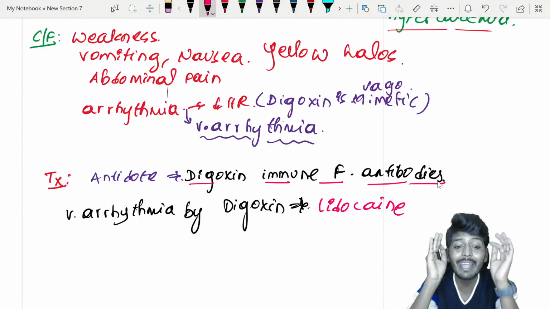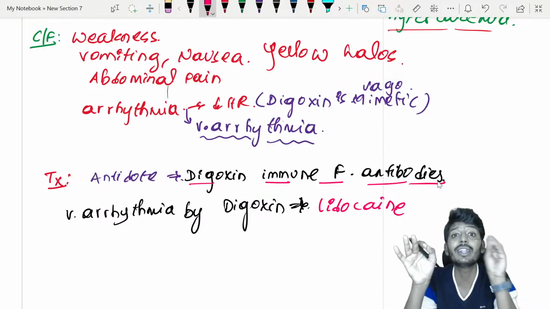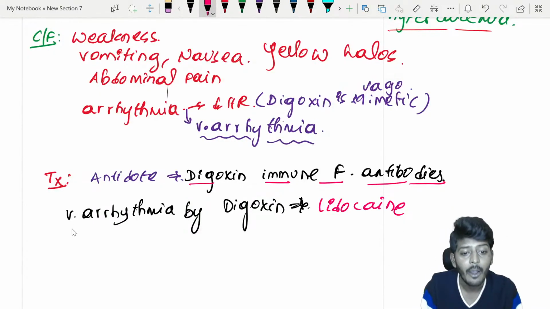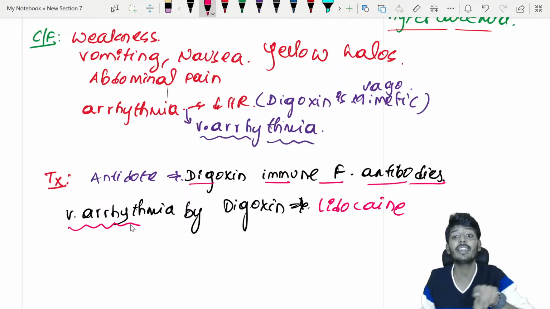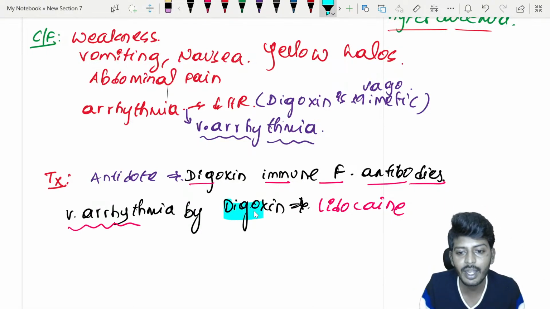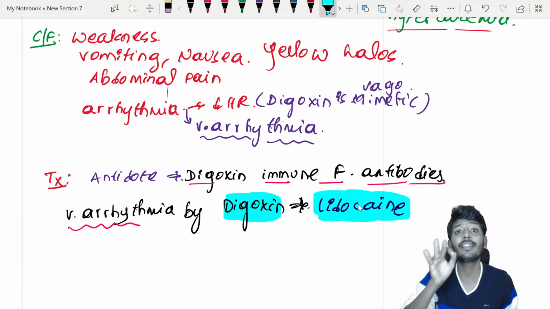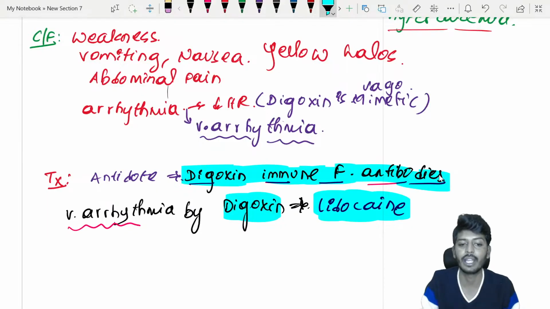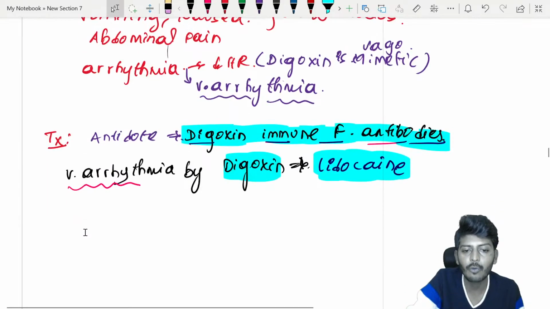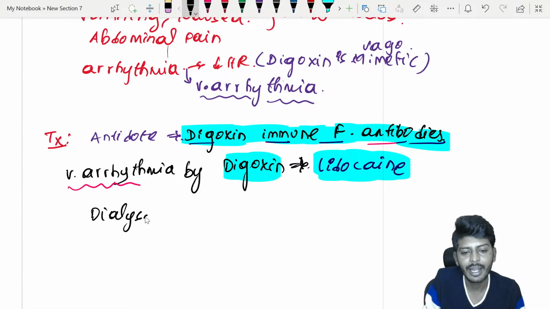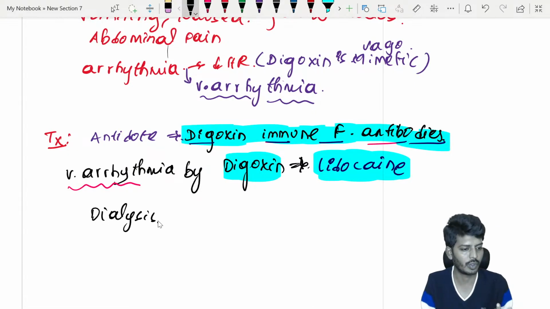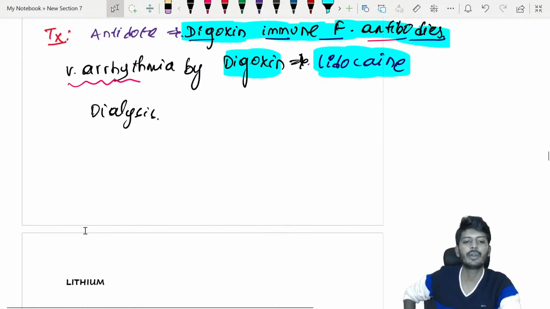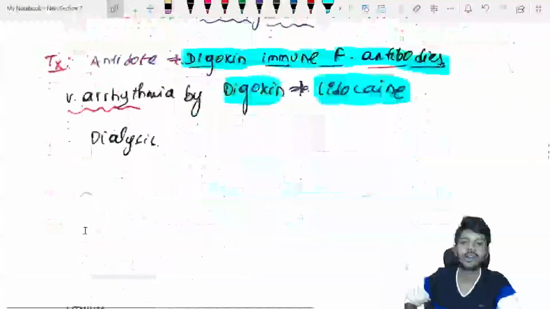Lidocaine is used only and only during digoxin toxicity, if ventricular arrhythmia develops. If ventricular arrhythmia is caused by digoxin, then the drug of choice is lidocaine for the treatment of arrhythmia. Don't get confused. So the antidote is digoxin immune F antibodies. For other treatment we can also go for dialysis in this patient. Dialysis also can be useful. All right, so this is the story of digoxin toxicity.